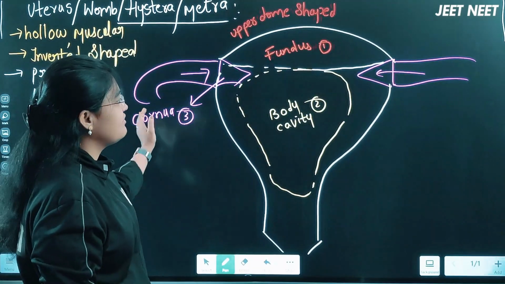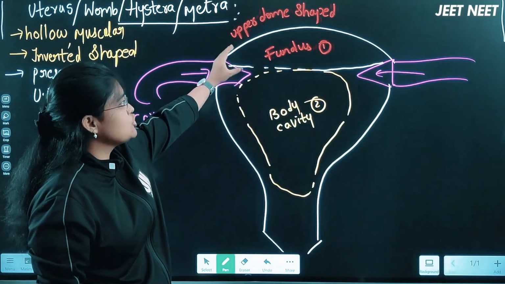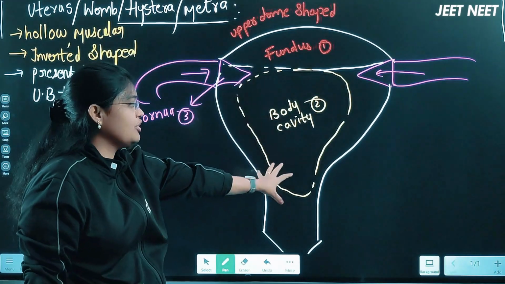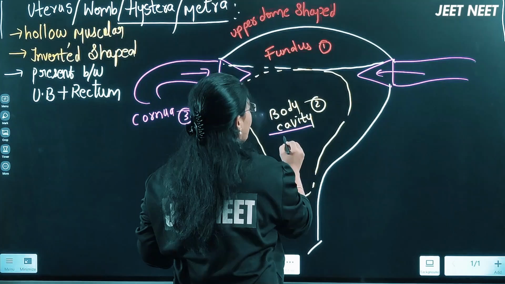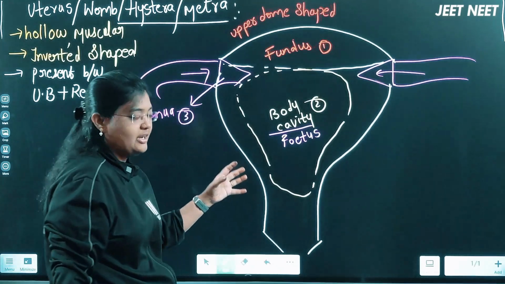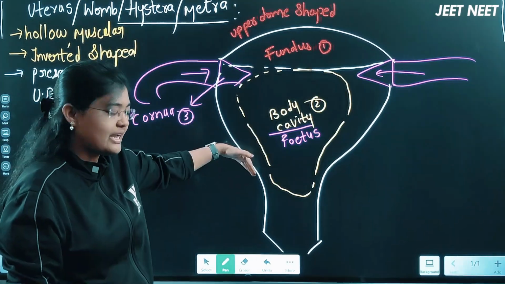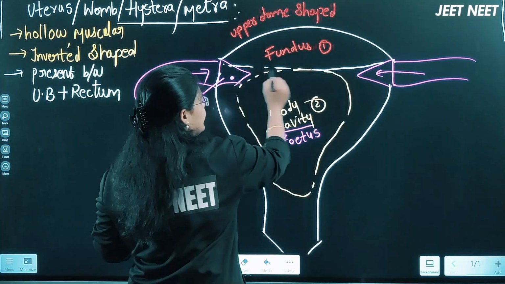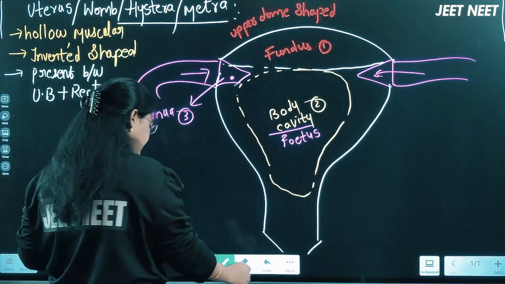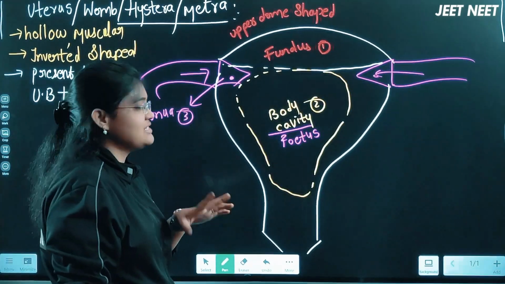Majorly the uterus is made up of three regions actually here, right? One is the upper portion, that is the fundus region, which is the upper dome shaped part, and the main body cavity, this is a region where the fetus will get developed actually. The development of the fetus will happen in the body cavity, and the ends of this uterus where the fallopian tube is entering, these regions we will call as cornua. Like that, uterus is divided into three regions. Okay, next, uterus NCERT points. Now we are discussing the NCERT points.